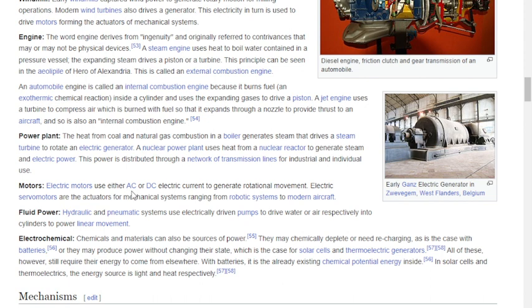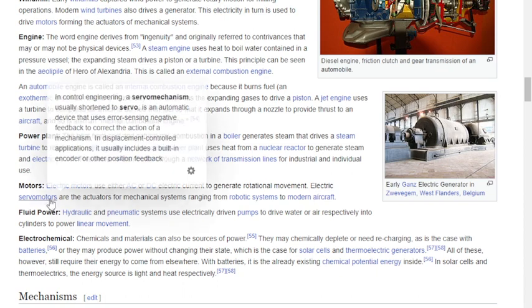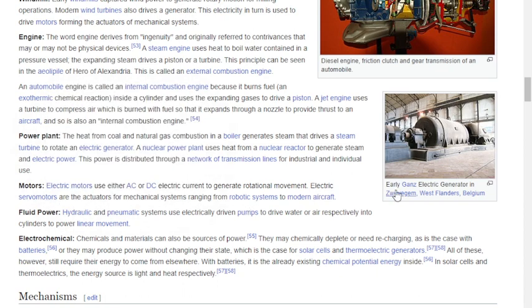Electric motors use either AC or DC electric current to generate rotational movement. Electric servo motors are the actuators of mechanical systems, ranging from robotic systems to modern aircraft. Fluid power: hydraulic and pneumatic systems use electrically driven pumps to drive water or air respectively into cylinders to power linear movement. Electrochemical: chemicals and materials can also be sources of power.